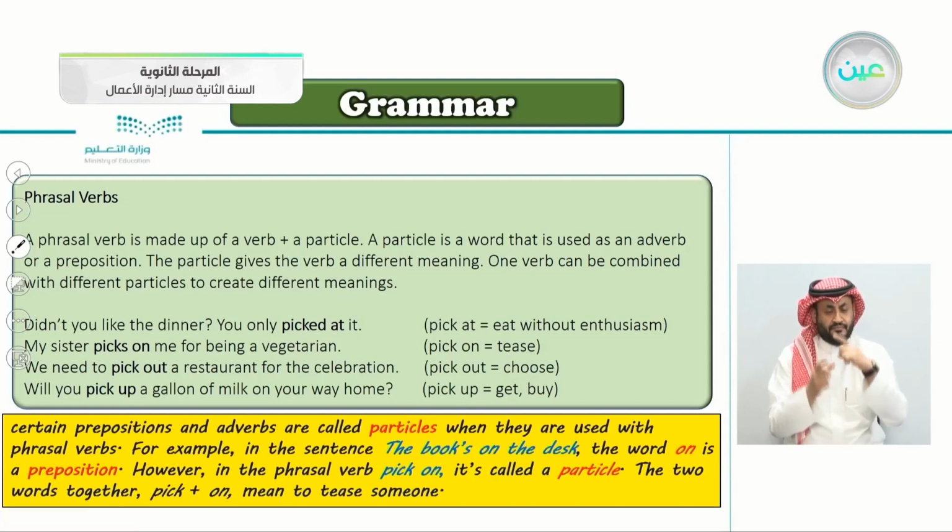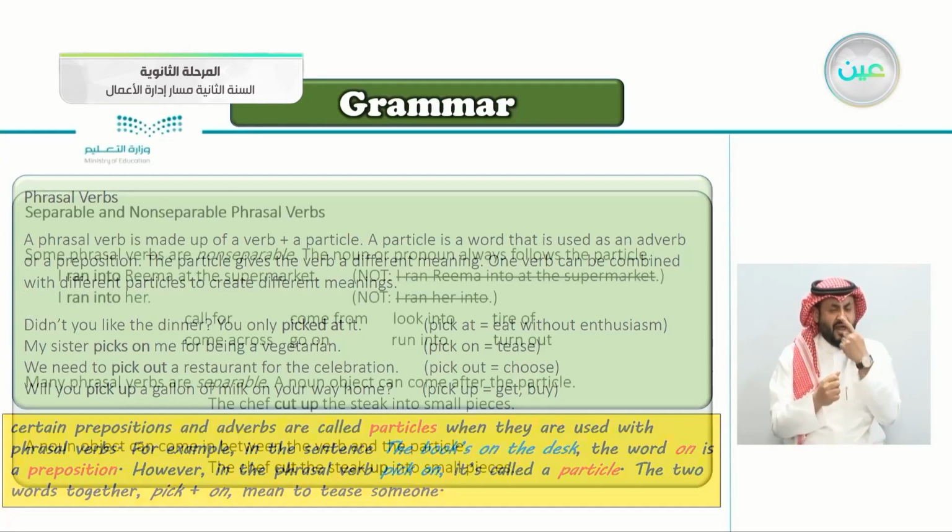Certain prepositions and adverbs are called particles when they are used with phrasal verbs. For example, in the sentence, the book is on the desk, the word on is a preposition. However, in the phrasal verb pick on, it is called a particle. So when on is connected to the verb, we call it a particle, not a preposition. The 2 words together, pick plus on, mean to tease someone.